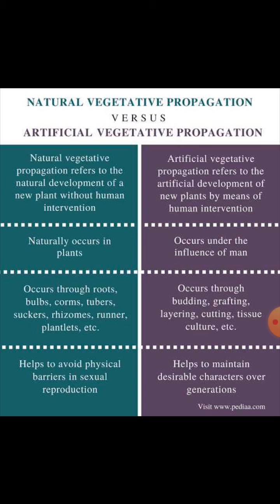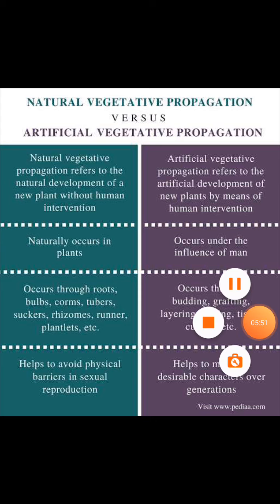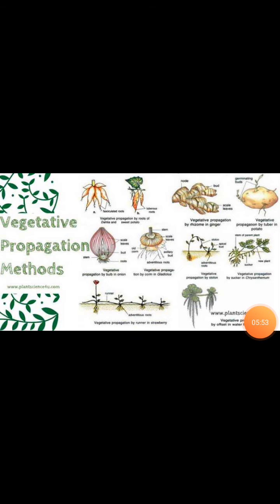Natural vegetative propagation helps in avoiding physical barriers in sexual reproduction, but the artificial method helps in maintaining desirable characters. This is the difference between the natural and artificial methods of vegetative reproduction. Some examples of vegetative propagation are vegetative reproduction in root, in stem, and in leaves. These are natural methods.